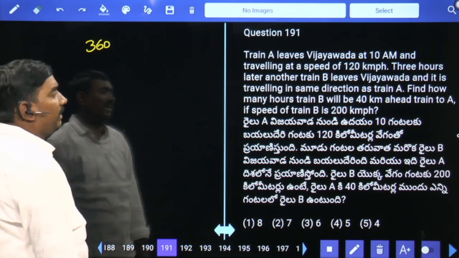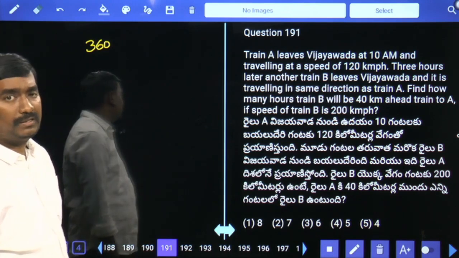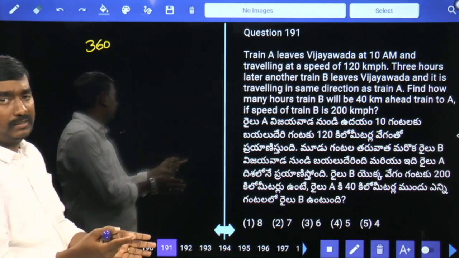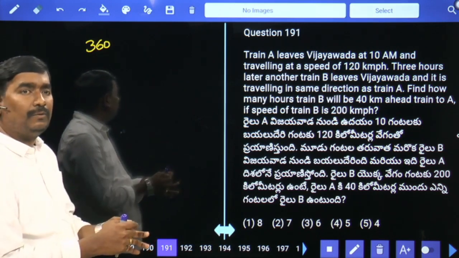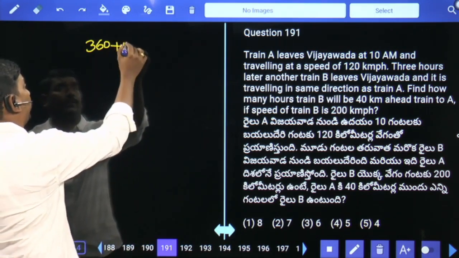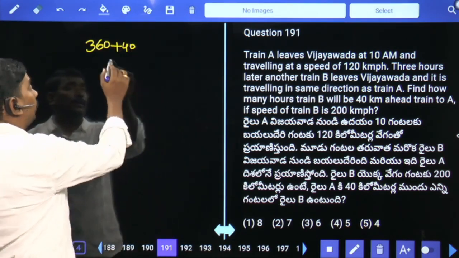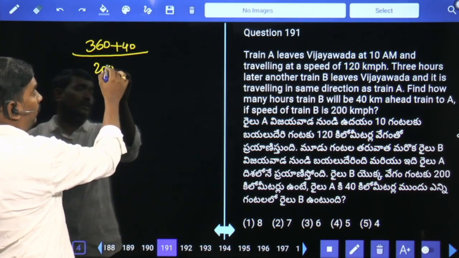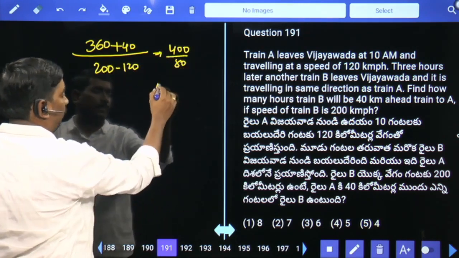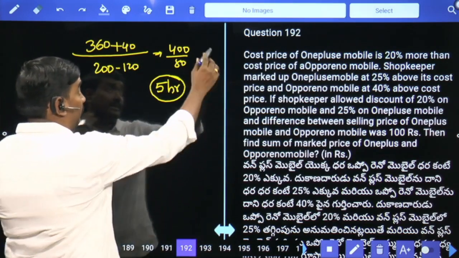Find how many hours train B will be 40 kilometers ahead of train A if the speed of train B is 200 kilometers per hour. Before the starting of train B, train A already covered 360. Train B needs to overcome 360 and be ahead by 40, which means train B needs to cover 400 kilometers, with the relative speed in the same direction being 200 minus 120. So 400 by 80 means after 5 hours. Next.